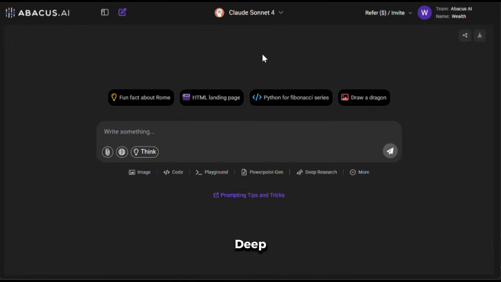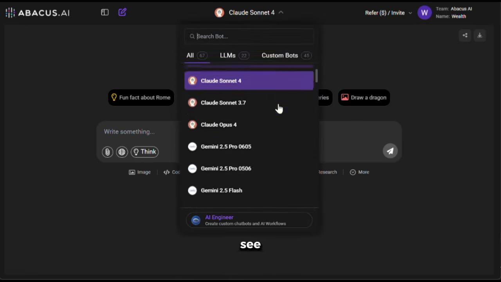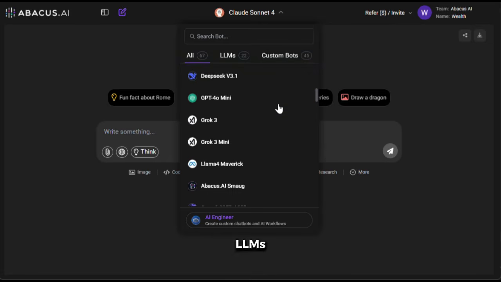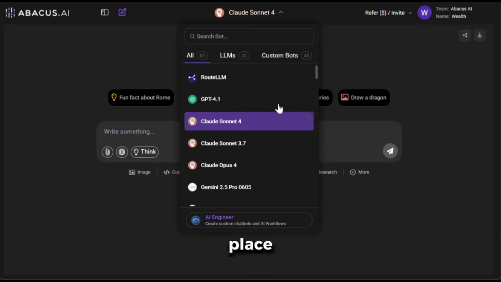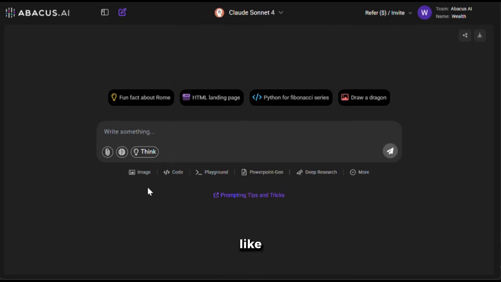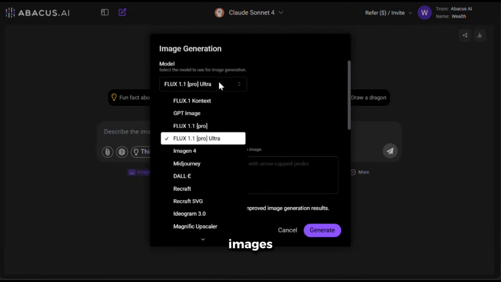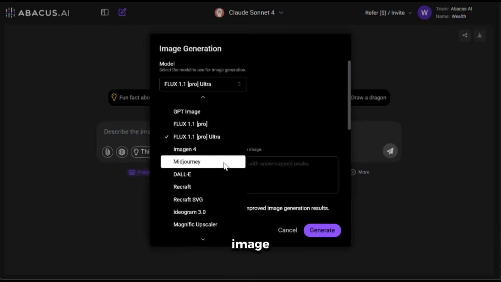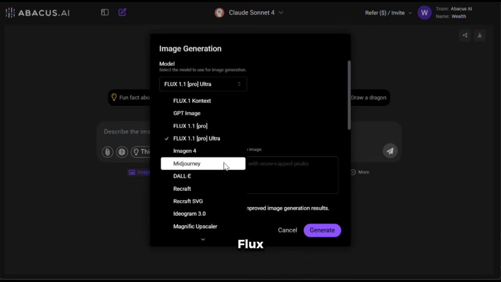Now, apart from Deep Agent, you can also use Abacus AI for daily tasks. If you click here, you can see that it has all the best LLMs available in the market all in one place. You can just pick the one you like. Next, you can also generate images with this. As you can see, it literally has all the best AI image generations, including Flux, GPT image, and even Mid-Journey.